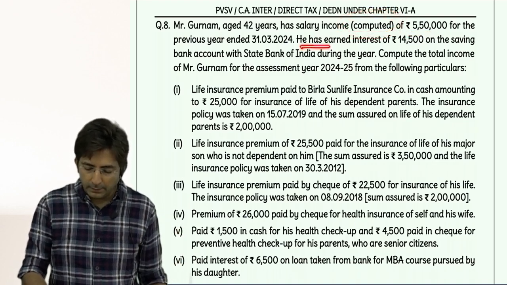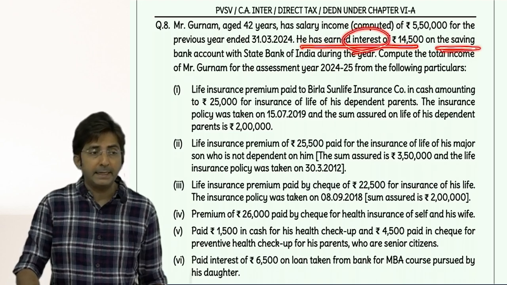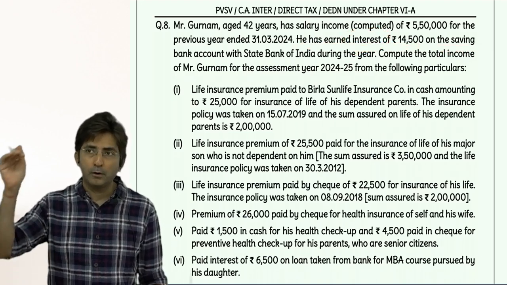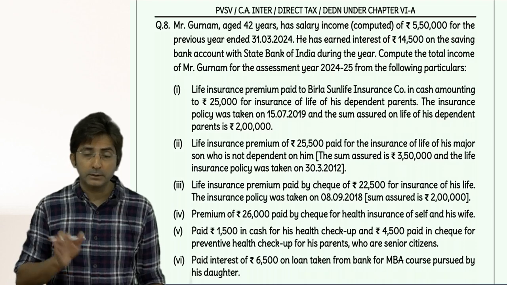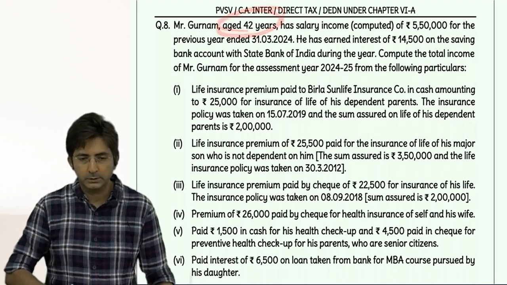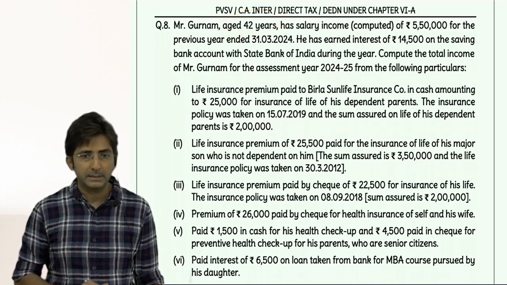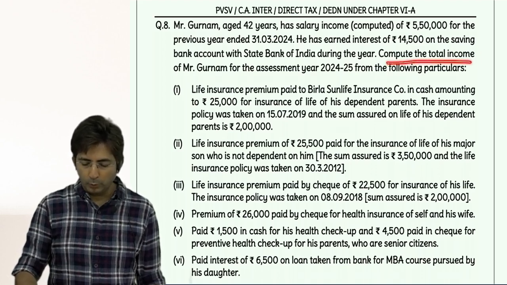Then he has earned interest of 14,500 on savings account. You know, on savings account interest you get 80TTA. But first it is income from other sources, then 80TTA. Okay. 80TTB is for senior citizens. Here he is not a senior citizen, his age is 42 years. So it will come under 80TTA, maximum 10,000. But first include it in income from other sources. Then compute the total income.